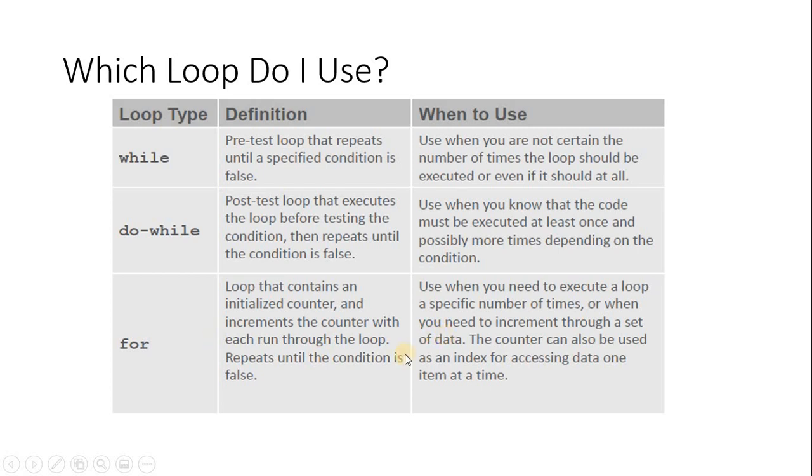Whenever you have a specific number of executions that you know already, you know the limits, what we call definite looping, that means you know the starting part, ending part, everything already, in that situation we can make use of the for loop. So these are the differences in where we are going to use while, do while and for looping.